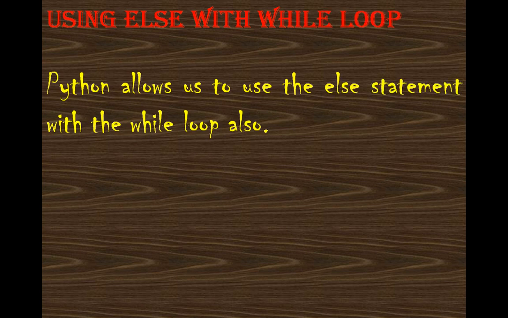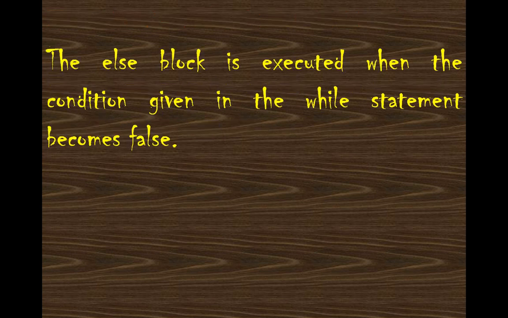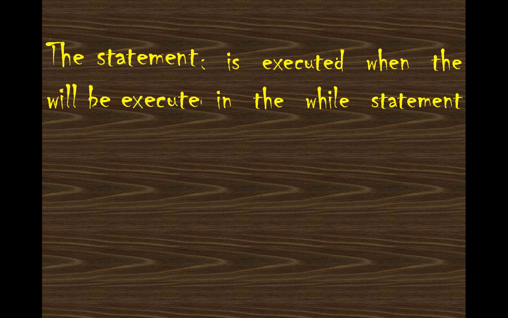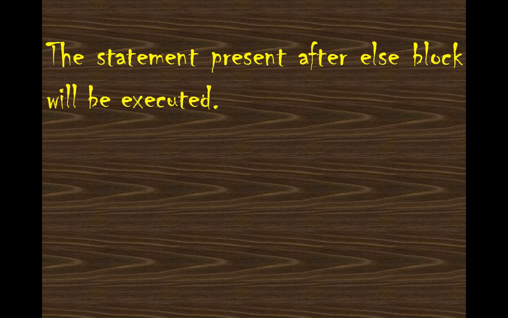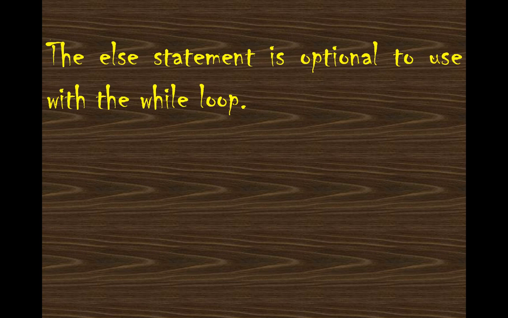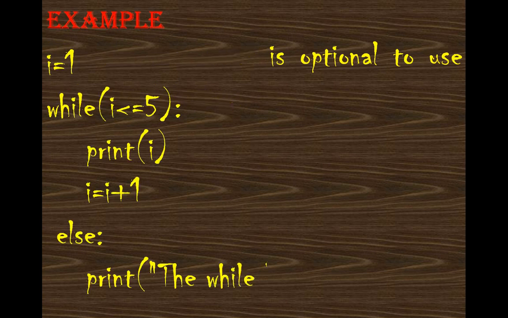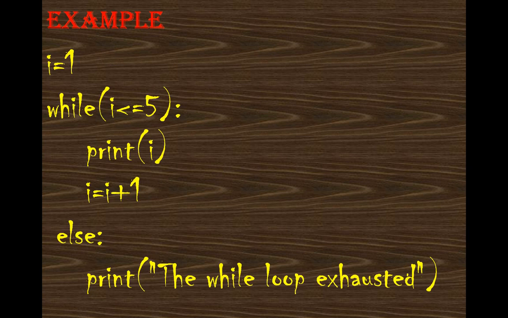Python allows us to use the else statement with the while loop also. The else clause is executed when the condition given in the while loop becomes false. That means first the loop does its part, and when the condition of the while loop becomes false, then it will execute the block of your else statement. The else statement is optional to use with the while loop, but I am just giving you the concept that you can use it.